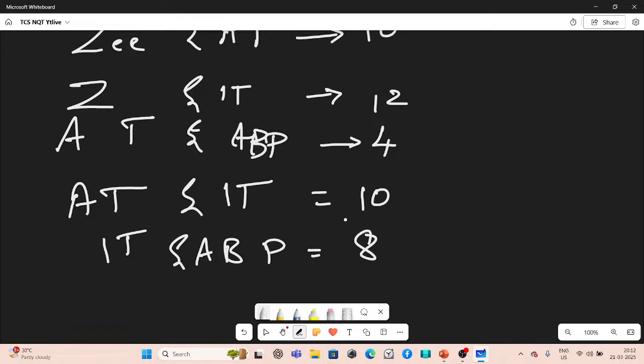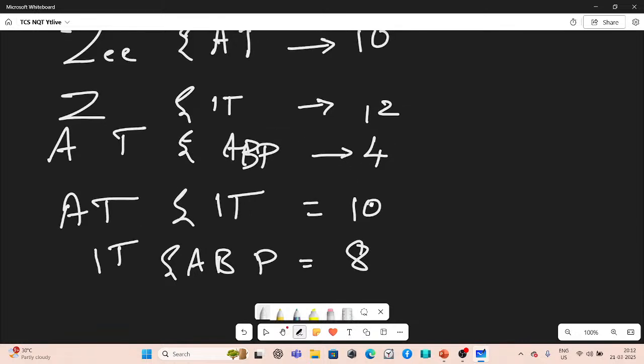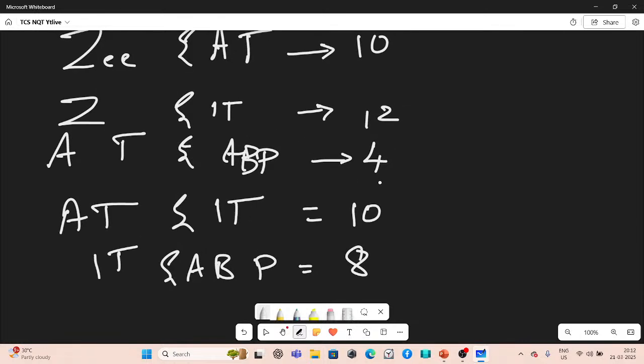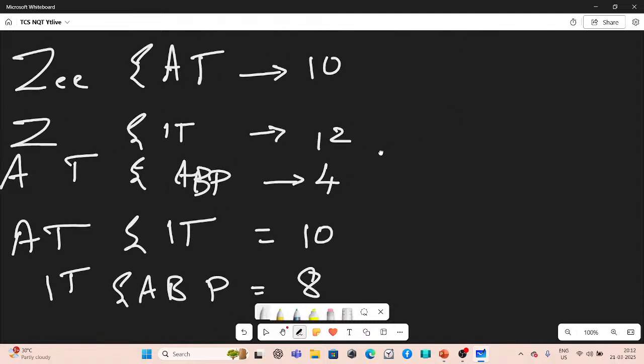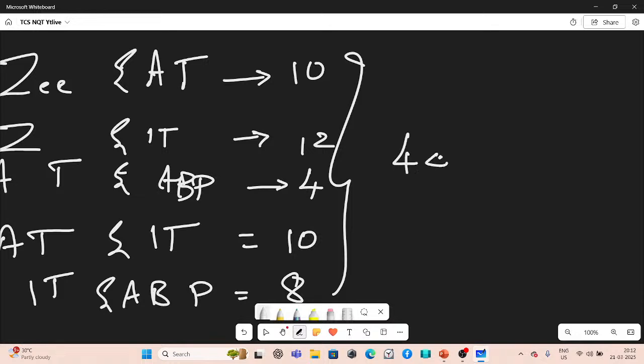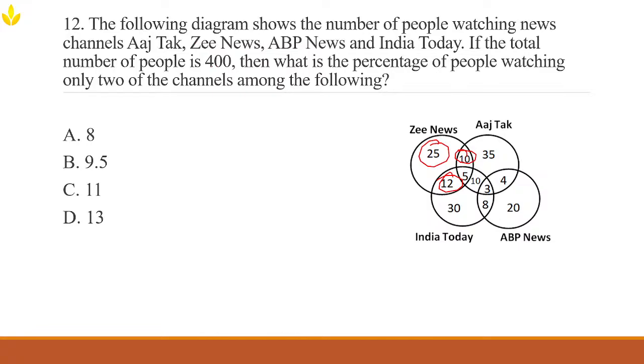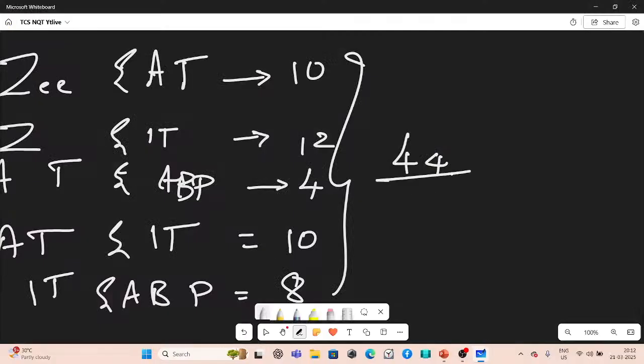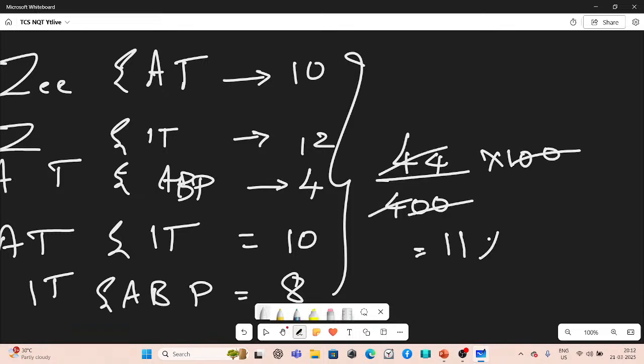So if you add all these values, that is 10 plus 12 plus 4 plus 10 plus 8, what do you get? You get 44. Now, what is the percentage of people watching only two channels? So how many people are there totally? Total people is 400 and only 44 people are watching. So 44 divided by 400, multiplied by 100. Zeros and zeros will go away. You tell me what is the percentage? 11. Exactly. 11 percent is the answer.